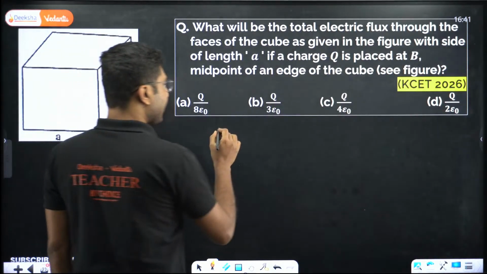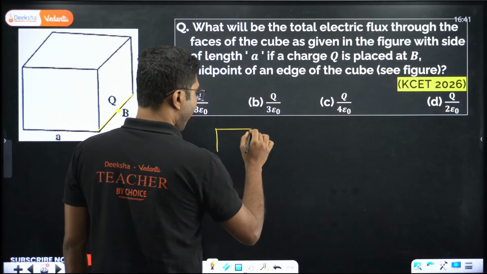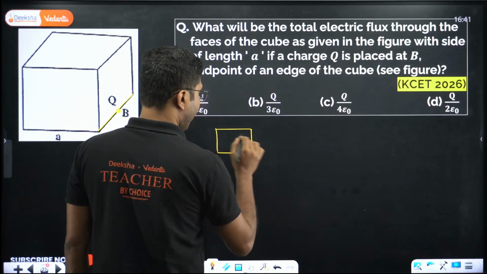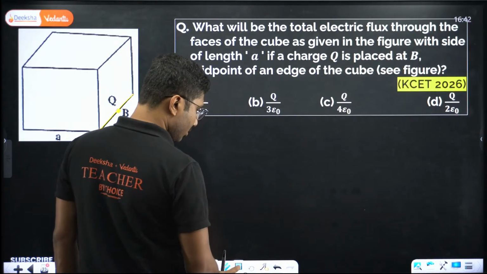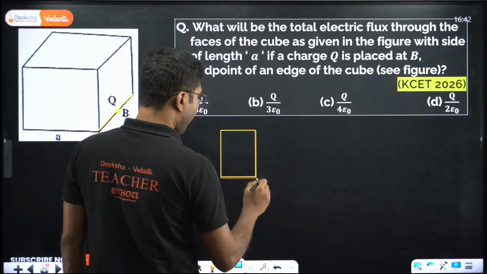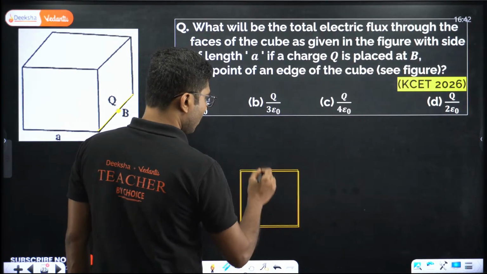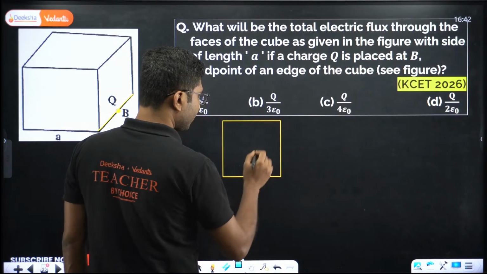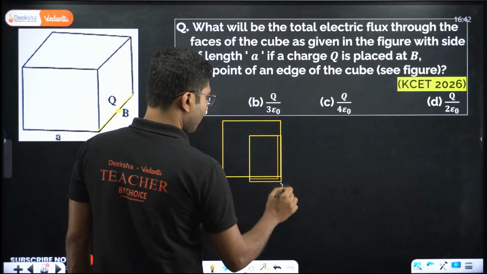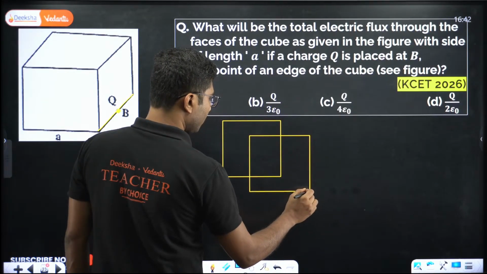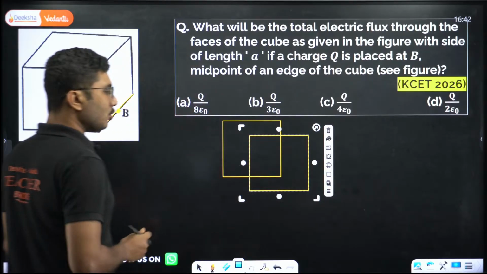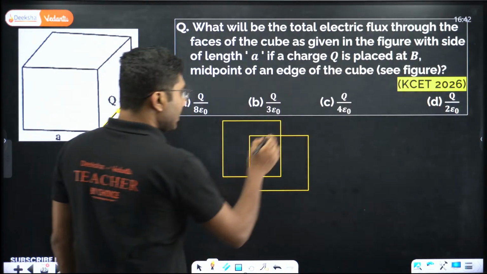Okay, so here basically you have a cube. Let me use the draw tool. So basically you have a cube.